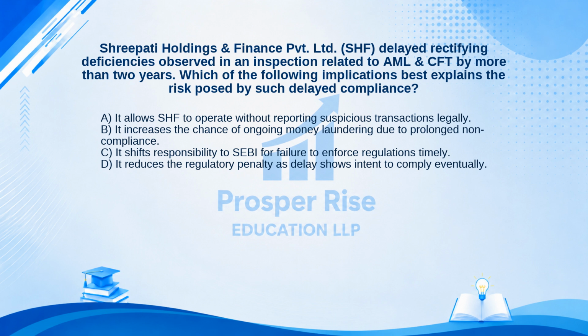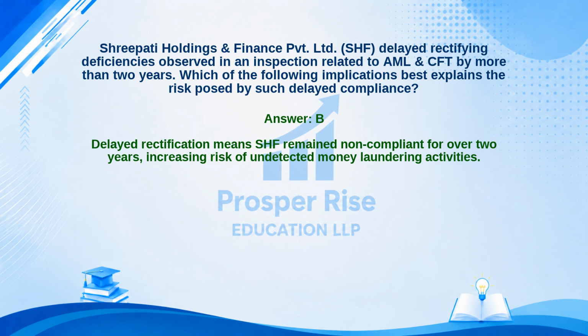Take a moment to pause the video and decide. The correct answer is option B. Let's see why. Delayed rectification means SHF remained non-compliant for over 2 years, increasing risk of undetected money laundering activities.